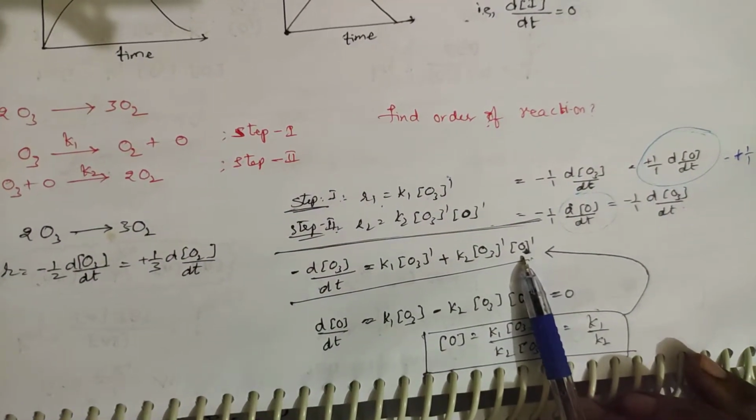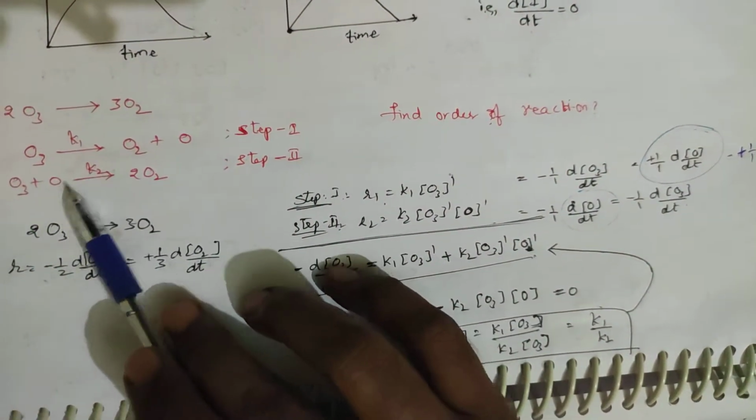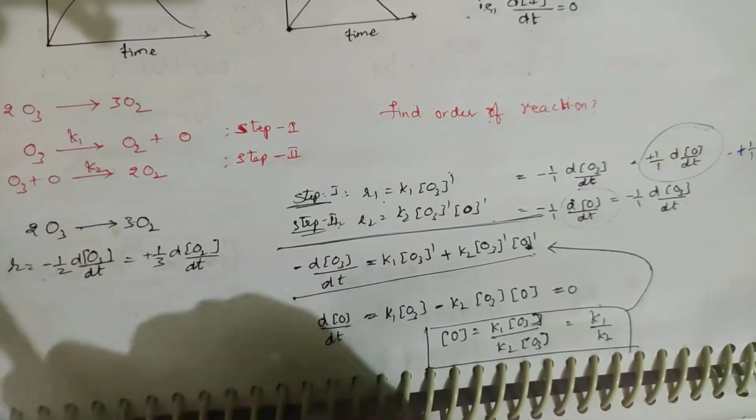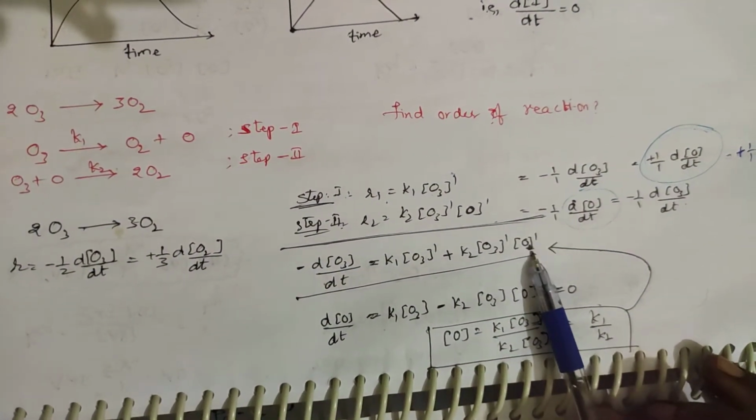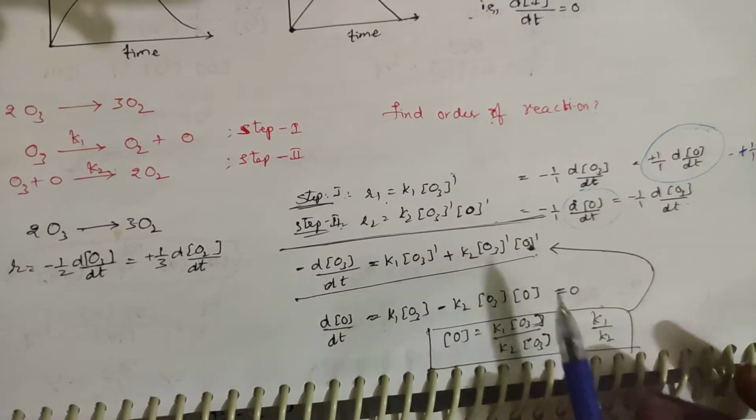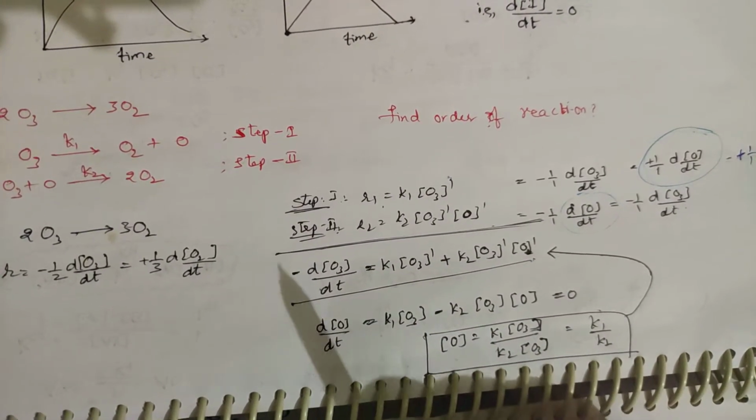But here O is there. O is the intermediate. See, here you are having the intermediate, oxygen. So you should remove the intermediate now. So now what you should do? Now you should find d[O]/dt.